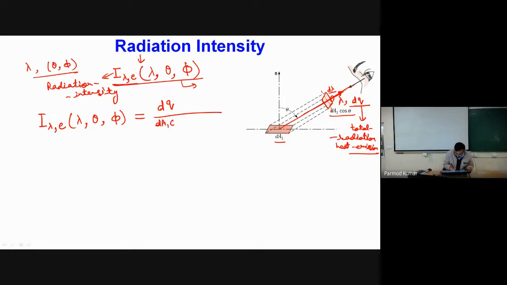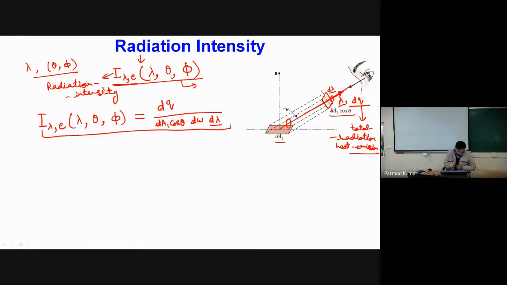We also divide by d omega, the solid angle associated with this transmission, and by the small wavelength interval d lambda about the main peak lambda at which our ray is moving out. This is our fundamental definition of radiation intensity.